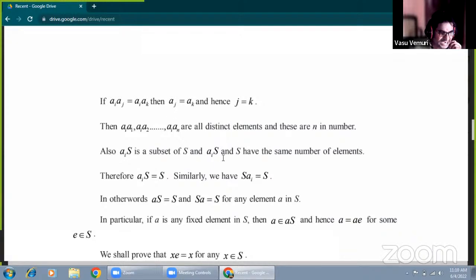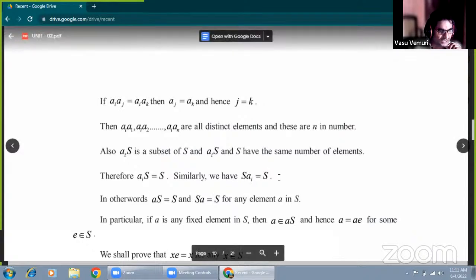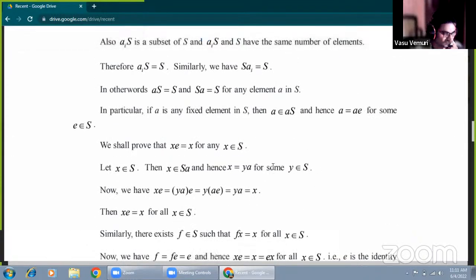Similarly, S AI, with the right-side element combining with the given set, is also equal to capital S. Finally, AI S and S AI are both equal to the given set with the same number of elements. Automatically, AI means A. Therefore, AS equals S and SA equals S, for any element A belonging to S.